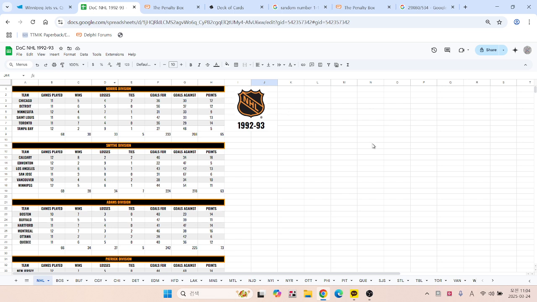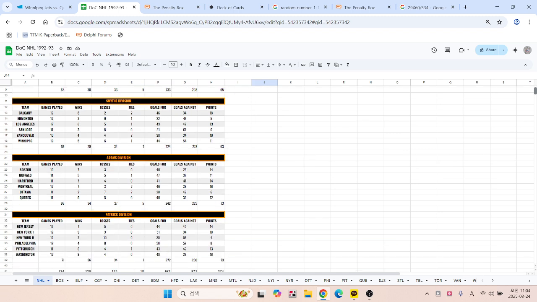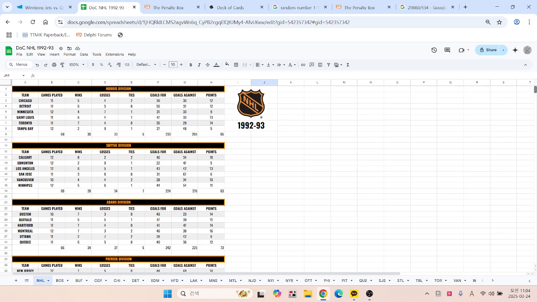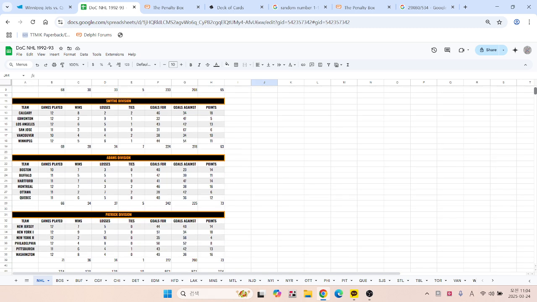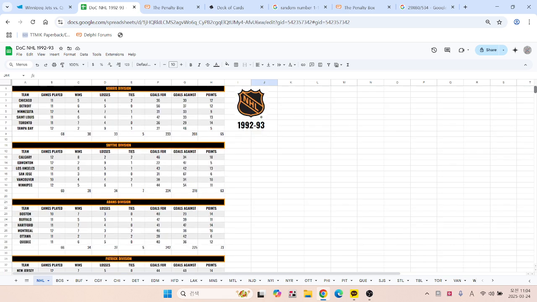And looking at the standings right now, I think no team has more than 18 points. Calgary with 18 points in 12 games played, and New York Islanders with 18 points also in 12 games played. I guess the Islanders with 9 clear wins would technically be the top team in the NHL right now. It's the Islanders in the East, or sorry, the Wales Conference, and the Flames in the Campbell Conference.